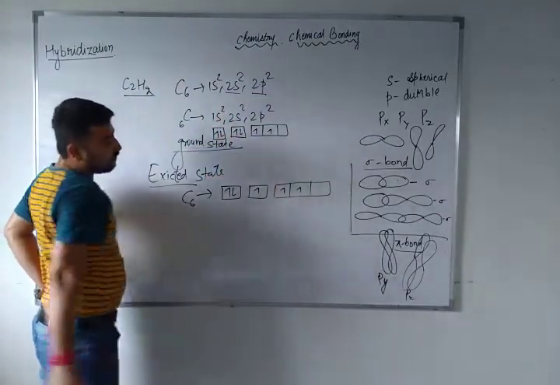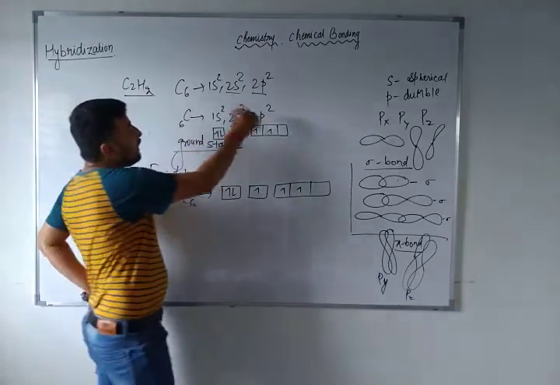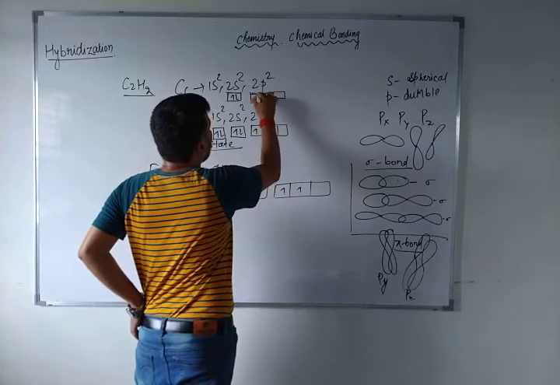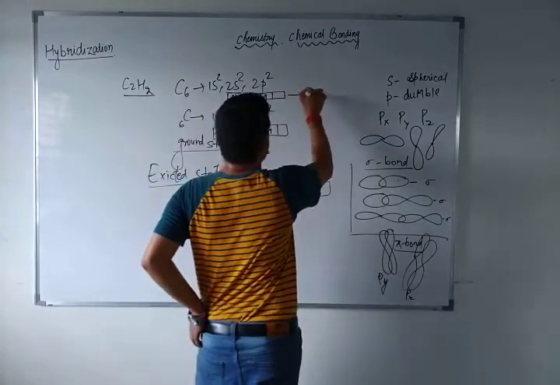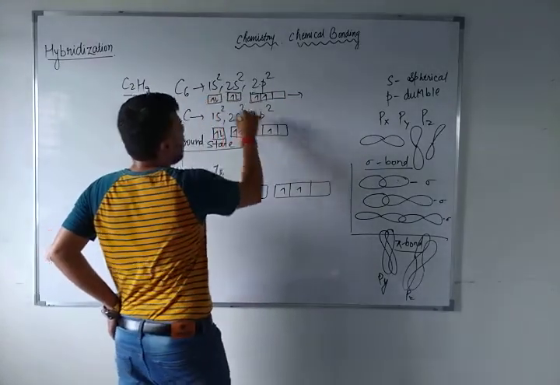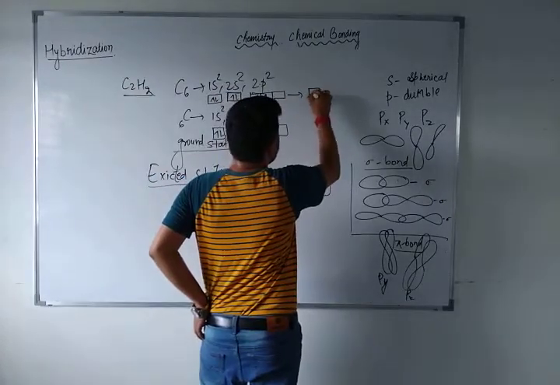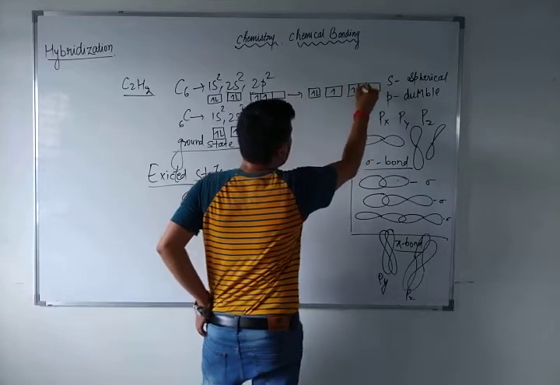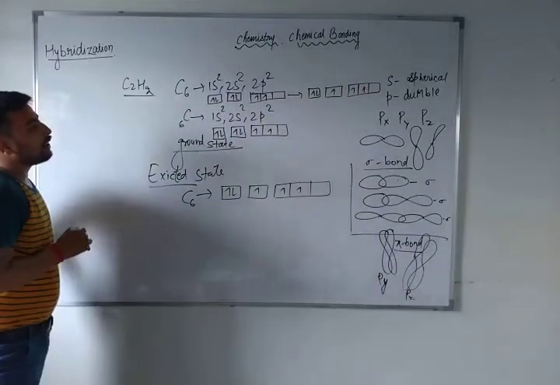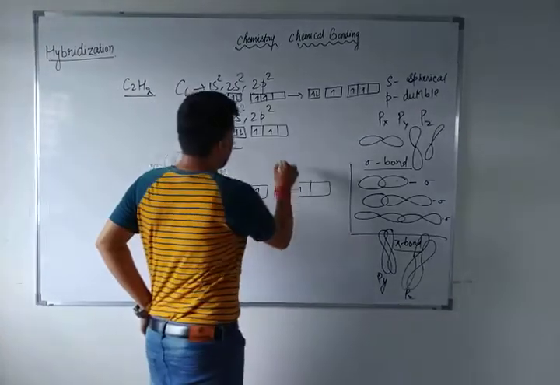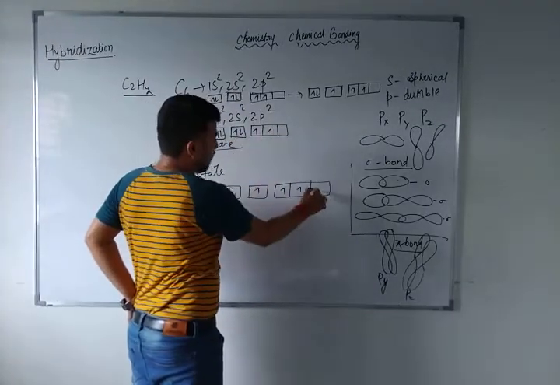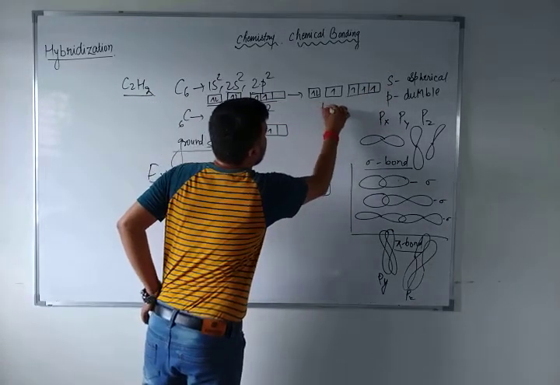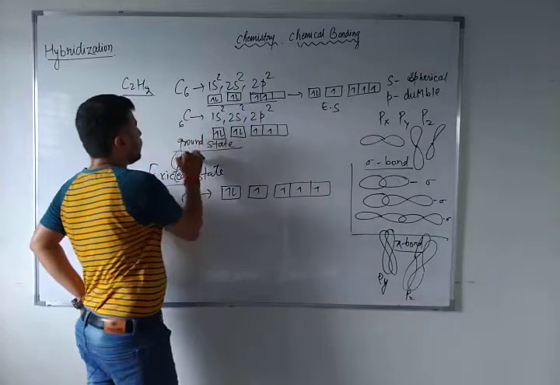So again, 1 electron will be there. Now this 2s2 and 2p2, these are in the ground state, and this excited state will be converted like this. This was the ground state, and in the excited state 1s2, 2s1 and 2p3. Sorry, 2p3 will be there. 2s2, 2p2 is the ground state and here 2p3 is the excited state.